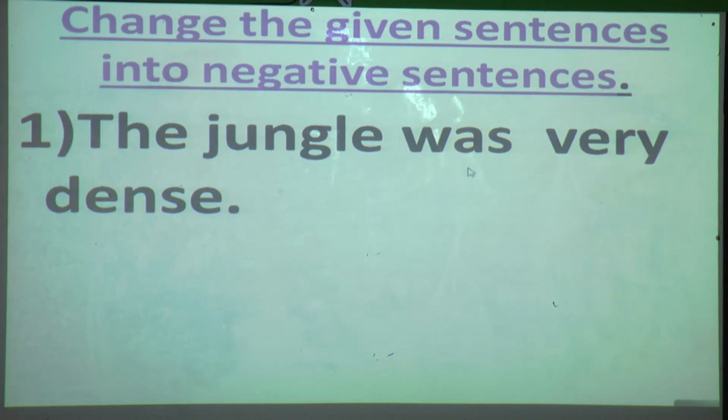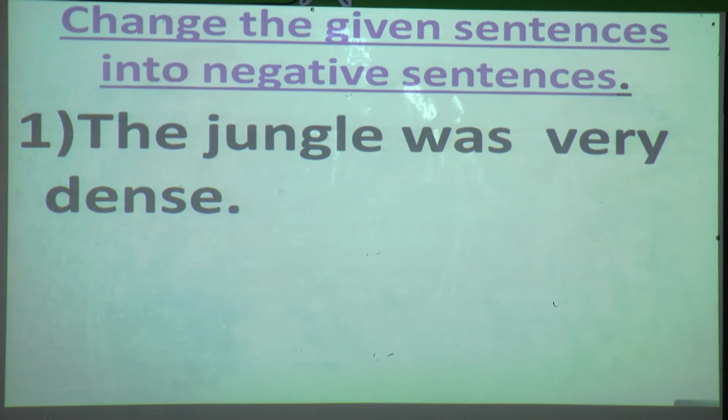Only one verb is there. What is that? W-A-S, was. So what is the position of not? After the verb. So what will be the answer, students? The jungle was, here not will come. This is the verb. So, was not very dense. Write it down in your book.